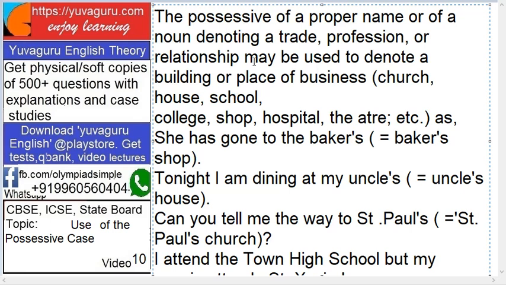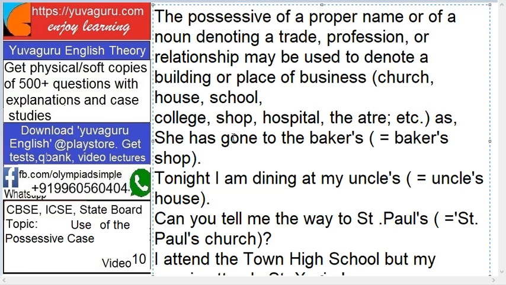What is it saying? The proper name of a noun denoting a trade, profession or relationship may be used to denote the building or a place of business. It means that instead of using the words building or place of business, we can use only short forms. For example, these are the words: church, house, school, shop, hospital, theater, etc.